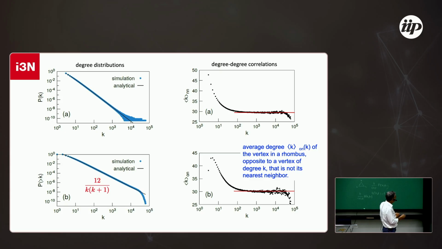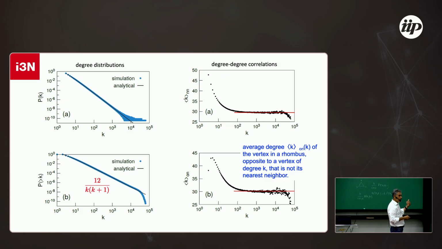Of course, the exponent here differs by 1, because it's cumulative. We measured degree correlations, in this case nearest neighbor: you take the 2 ends of an edge and measure the correlations, and you see that for large k this quantity is constant.